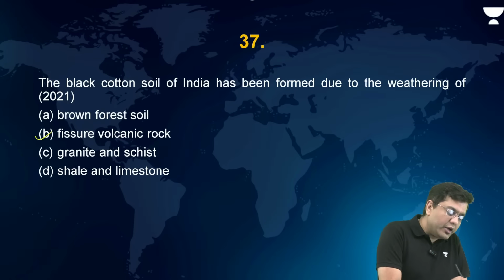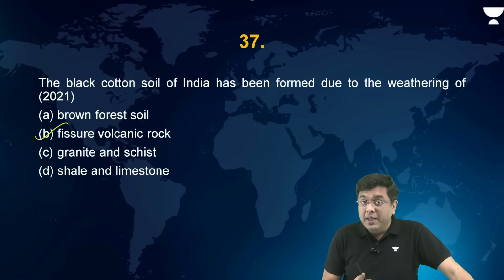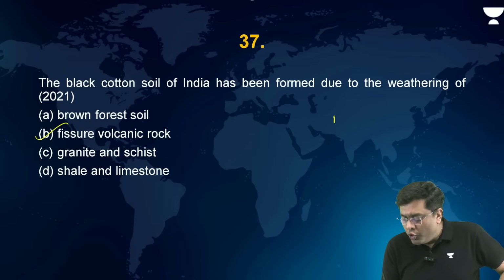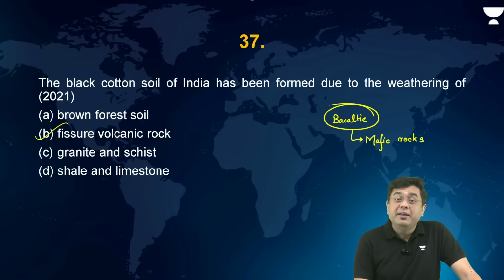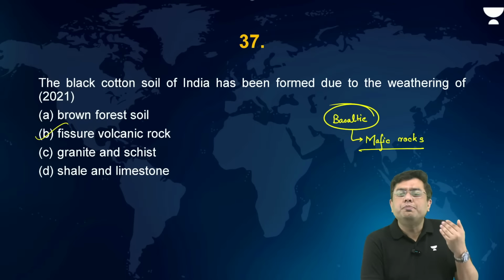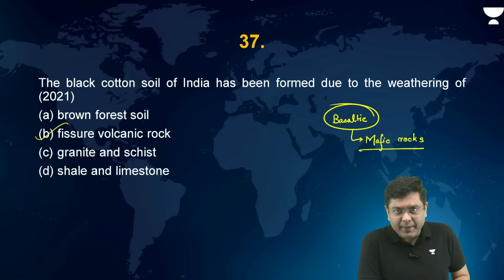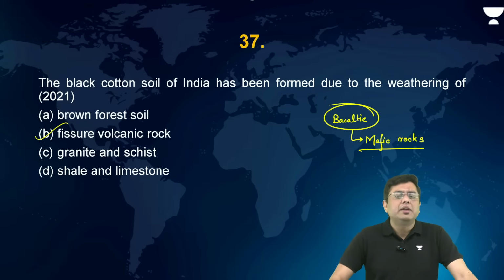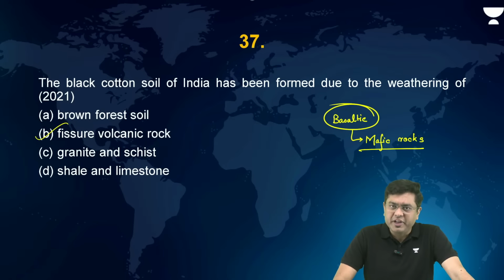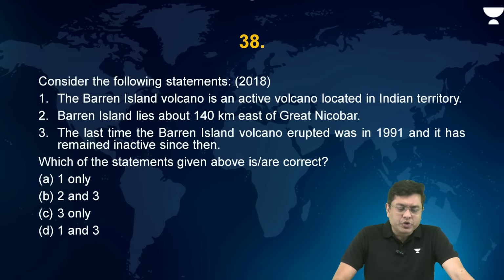So the fissure volcanic rocks are basaltic in nature. If you know the chemical composition of the basaltic rocks, they are mafic, right? Mafic rocks, so rich in the titanoferous compounds, which provide that unique black color. They have a greater amount of water retention capability, which is associated with the growth of rain-fed cotton cultivation as well. Okay? Now, after this, we come to the next question.